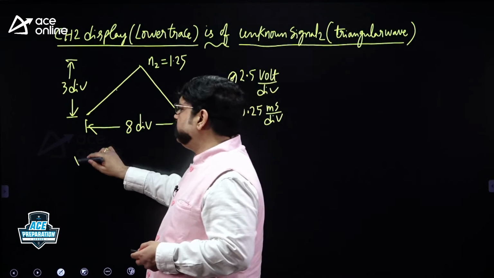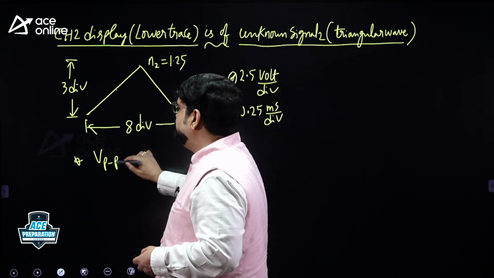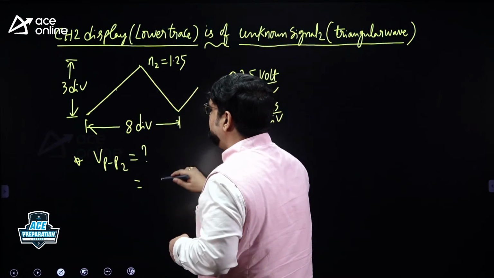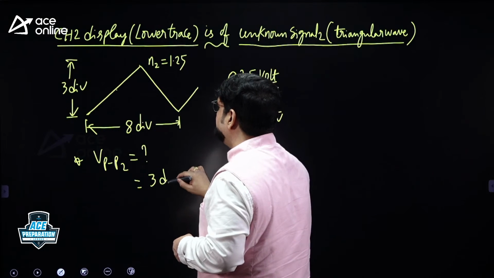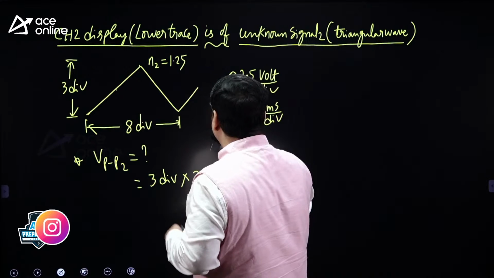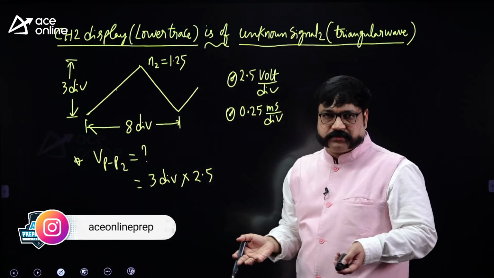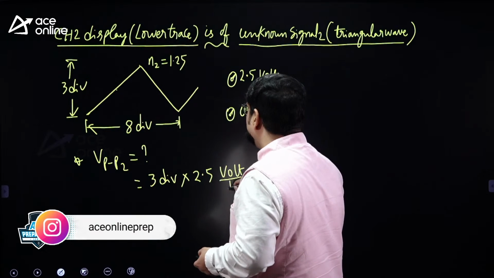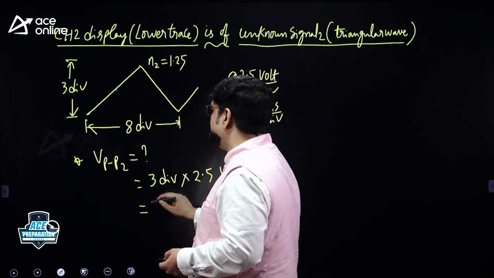Calculate the peak to peak voltage of signal 2. That is the question. Count the number of vertical divisions from peak to peak and multiply it with the volt per div. In a hurry, don't multiply with 0.25, right? 3 into 2.5 volt per div is 7.5 volts.